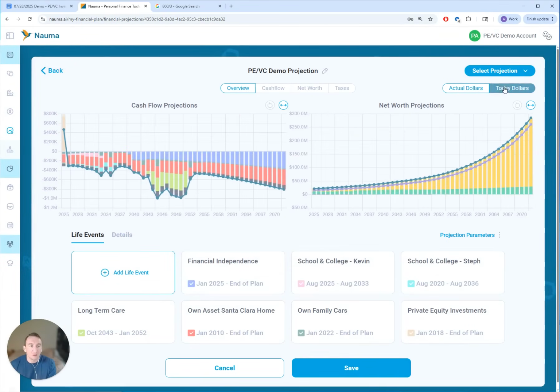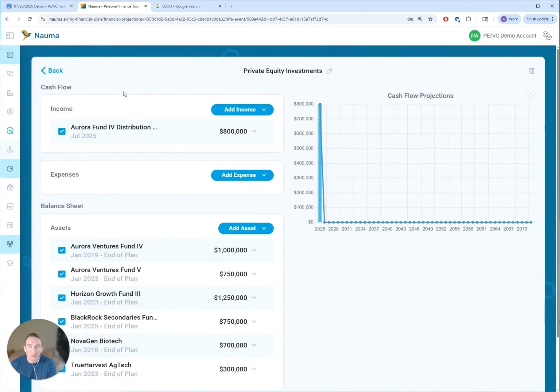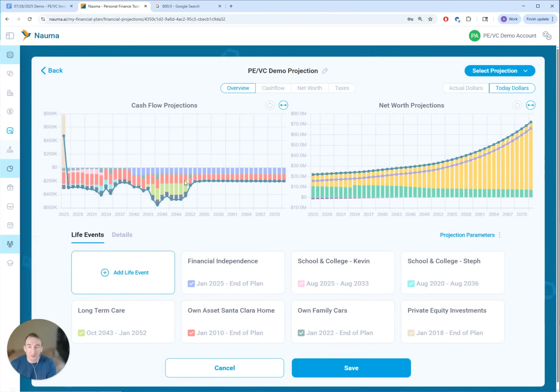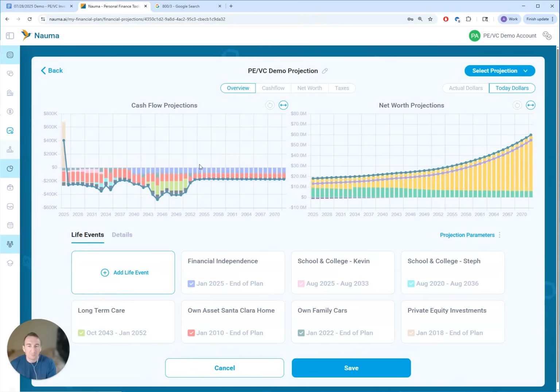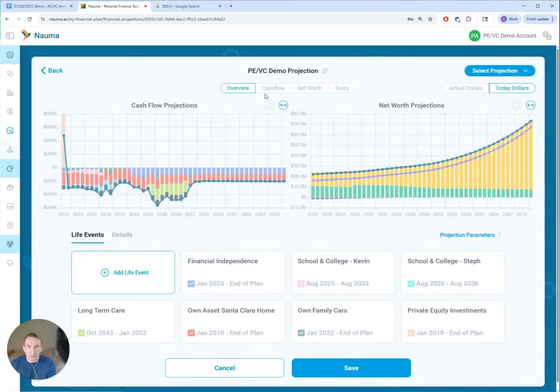All right, so now we got this cash flow on the line, right? And you can actually start seeing this in cash flow projections, and you start to get an income tax estimate. Let me show you the tax estimate here.